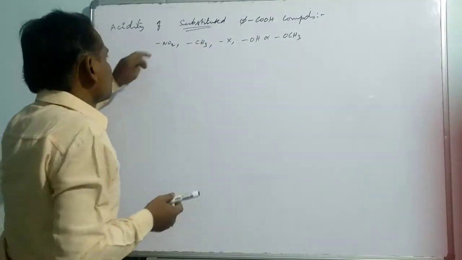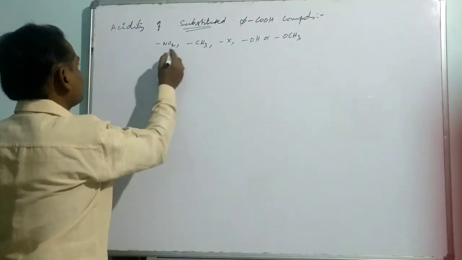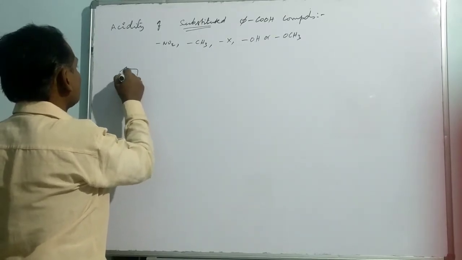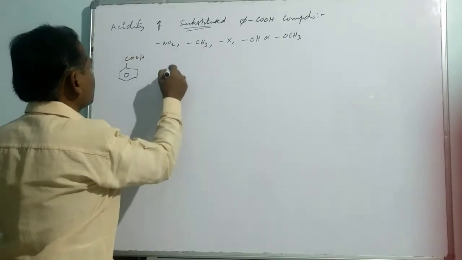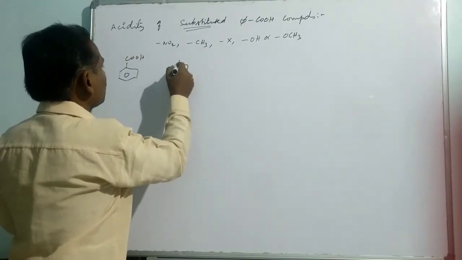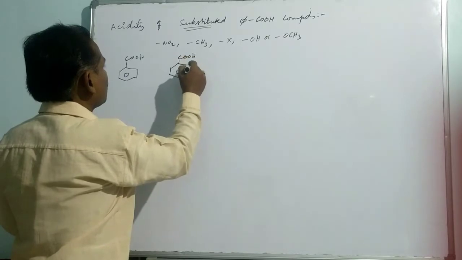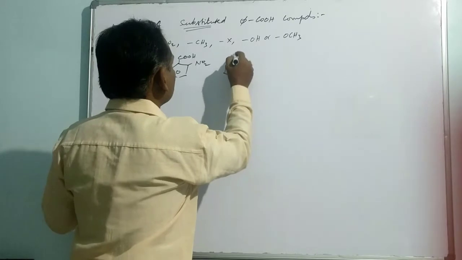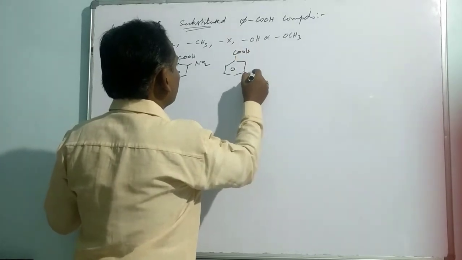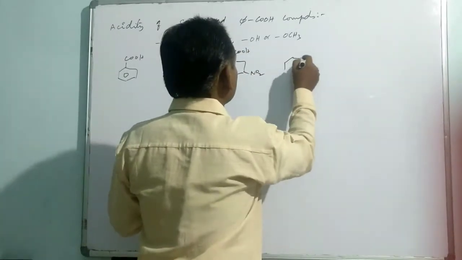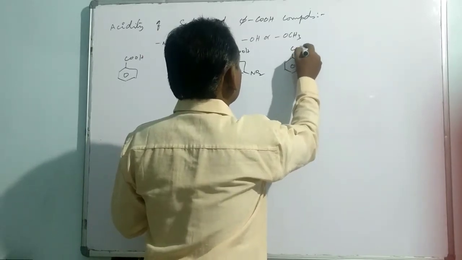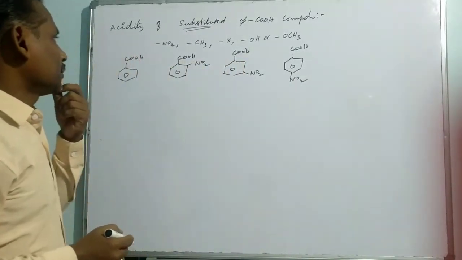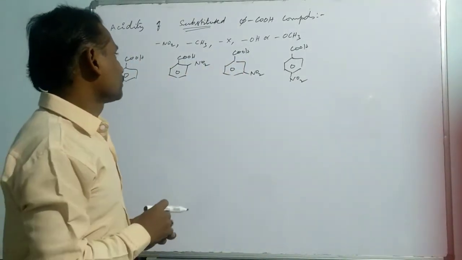Okay, now let me put discussion of nitro substituted benzoic acid. That means benzoic acid, we have NO2, this is meta nitro, it is a para nitro. So let me think about what will happen in these compounds.